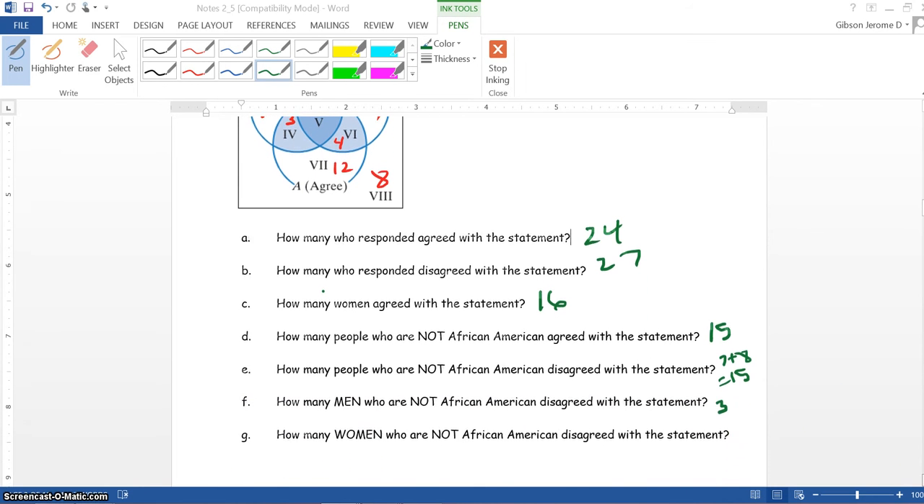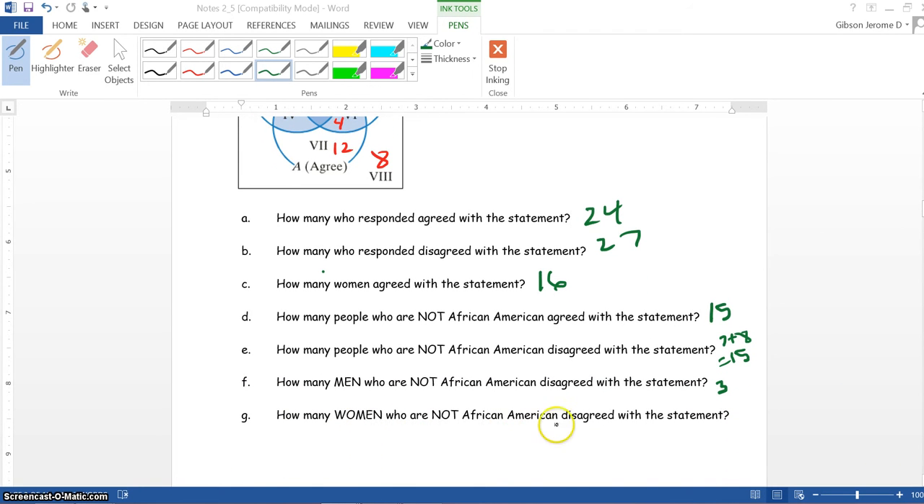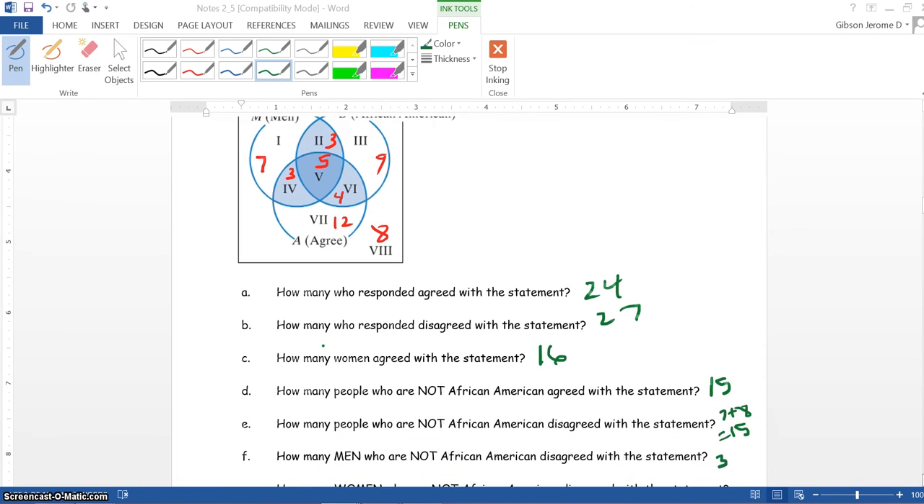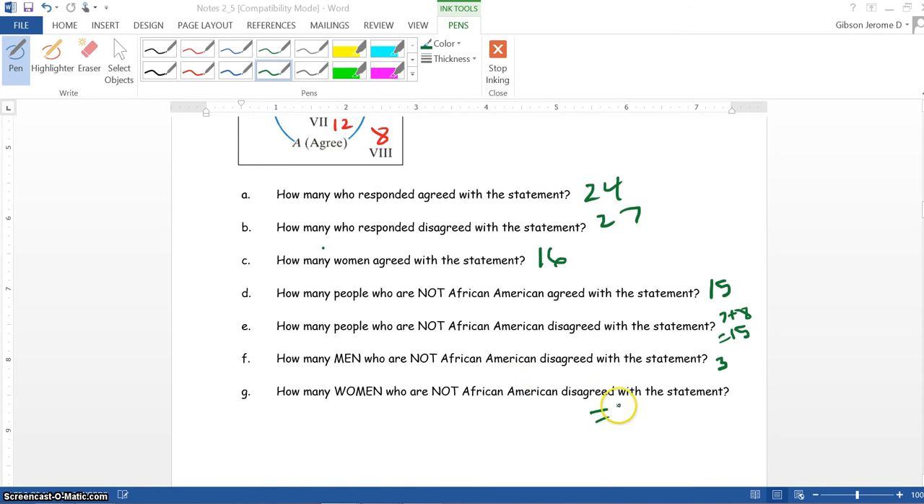Now, the question is, how many women who are not African American disagree with this statement? Since this is all men, that means everybody out here has to be women. And since this is all the people that agree, this will have to be all the people that disagree. And also, since this is all African Americans, this will have to be women who disagree that are not African American. So your answer here is 8.